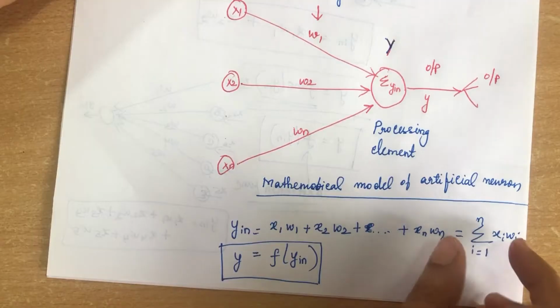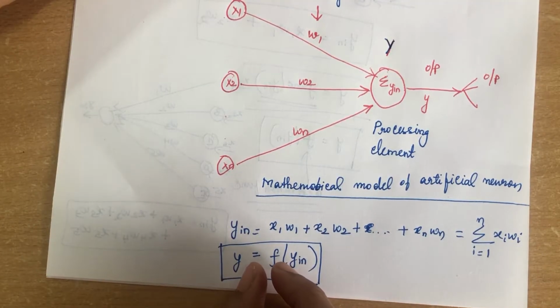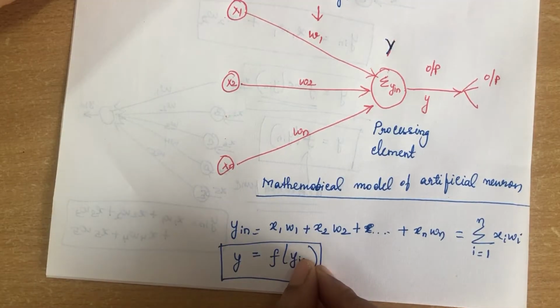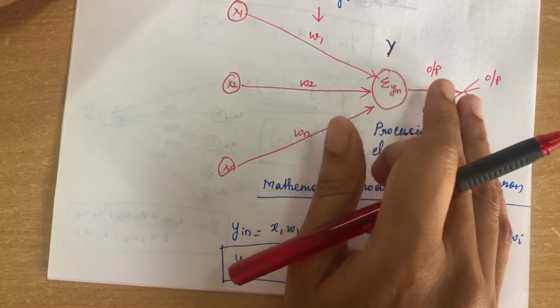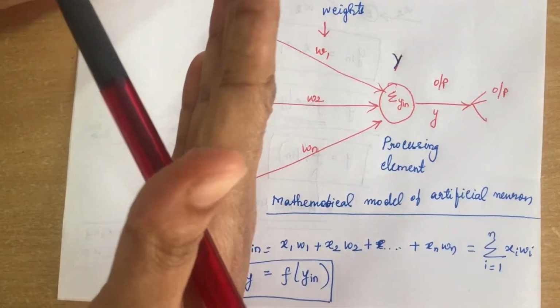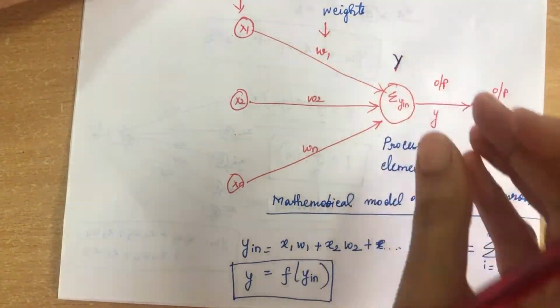That is what I have written here, sigma y input. So after calculating it, you have to find out the actual output. Actual output will be equal to applying some activation function to this y input. So when you apply this particular activation function, you will get the actual output for this particular node. This is how the nodes will be sending the information to the nearby nodes, and nearby nodes will find out the actual output like this.